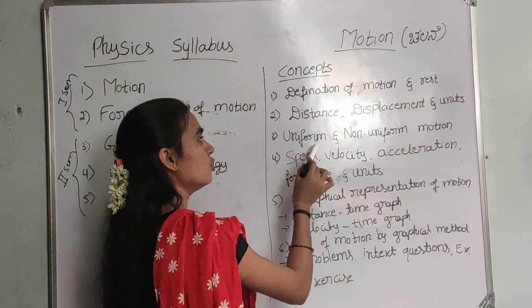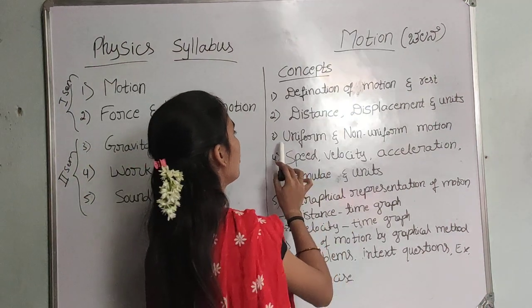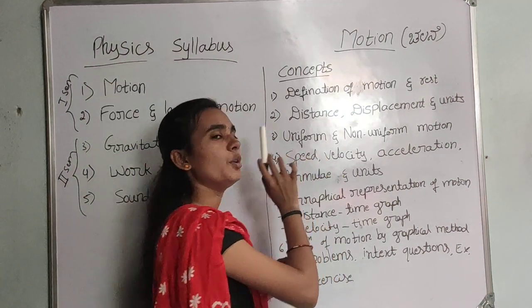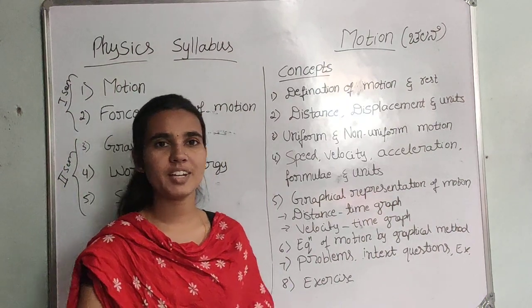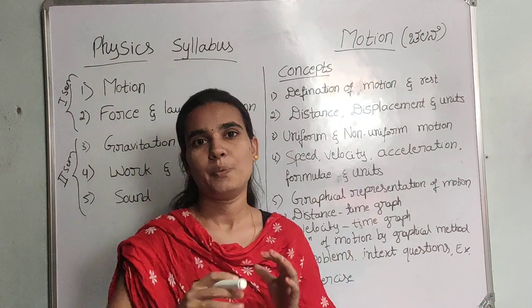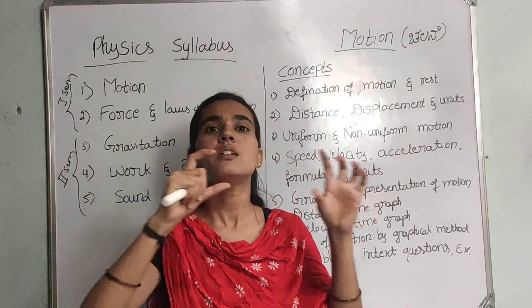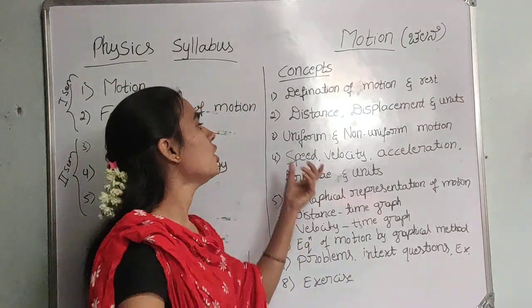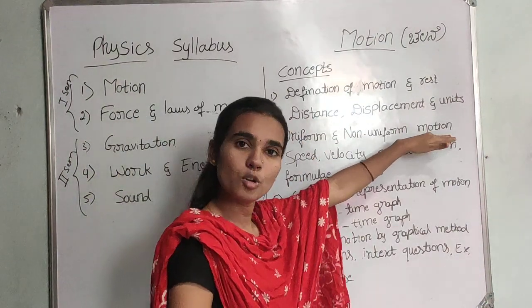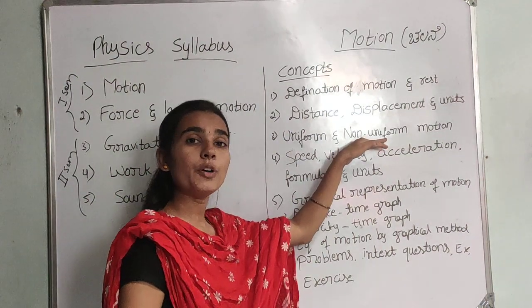ಥರ್ಡ್ ಕಾನ್ಸೆಪ್ಟ್ ಈಸ್ ಯೂನಿಫಾರ್ಮ್ ಅಂಡ್ ನಾನ್ ಯೂನಿಫಾರ್ಮ್ ಮೋಷನ್. ಸೊ ಹಿಯರ್ ಡಿಯರ್ ಸ್ಟೂಡೆಂಟ್ಸ್, ಯು ಆರ್ ಆಲ್ರೆಡಿ ಫೆಮಿಲಿಯರ್ ವಿತ್ ದ ವರ್ಡ್ ಯೂನಿಫಾರ್ಮ್. Just when you are all the children or especially students, you are wearing a uniform. That uniform is nothing but the same. So like that we are going to observe the motion in the form of a uniform and also in the form of a non-uniform.